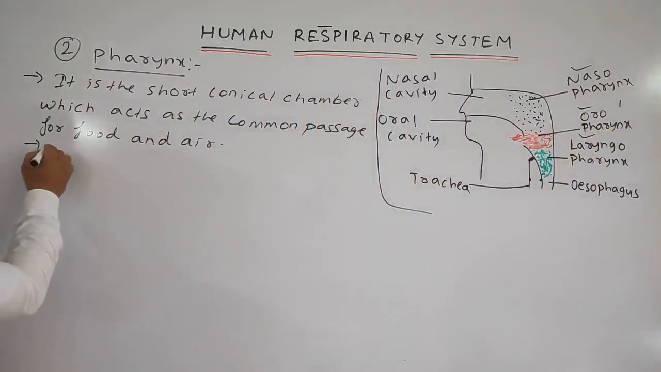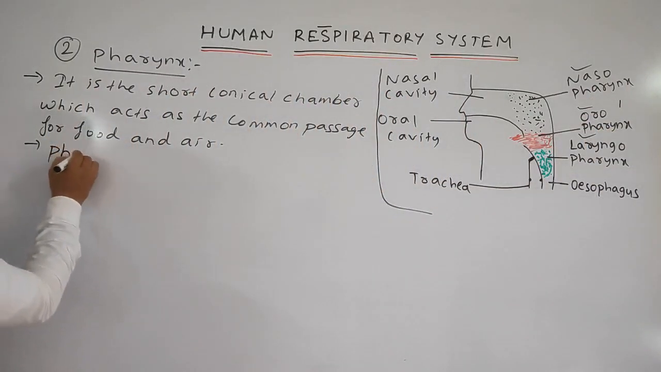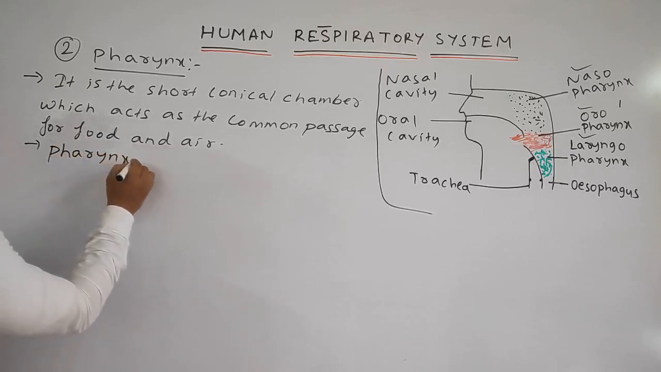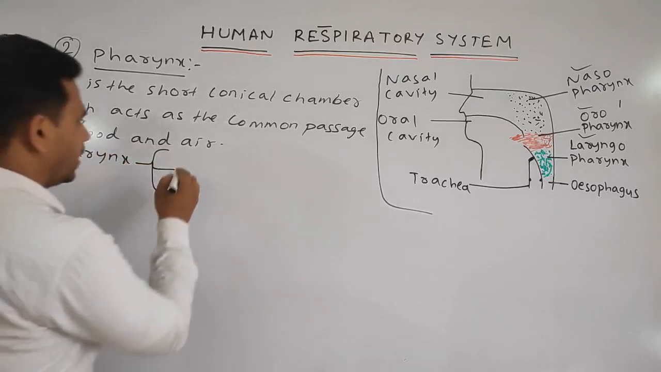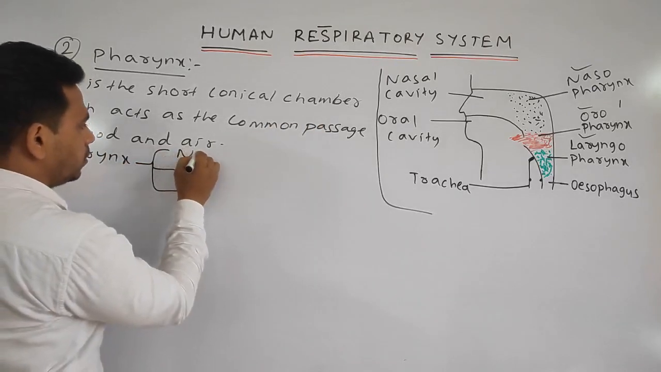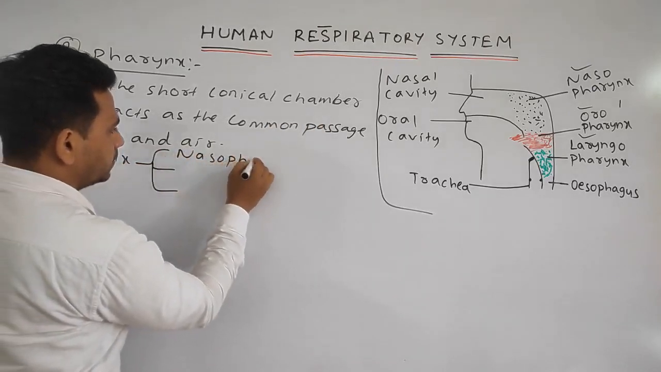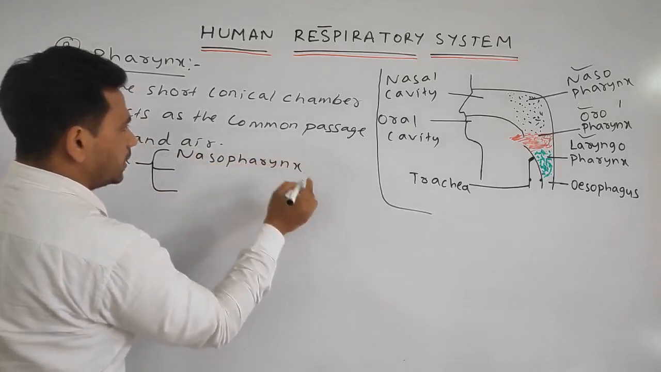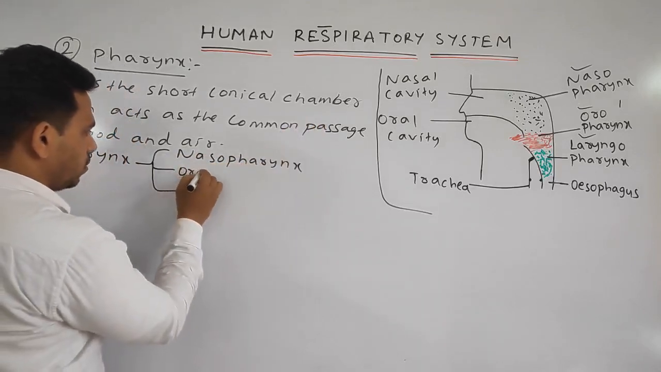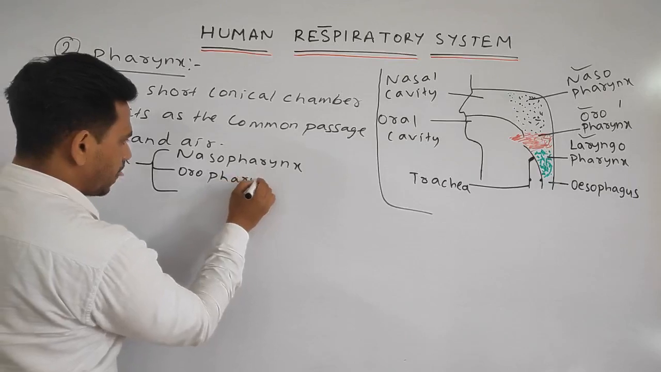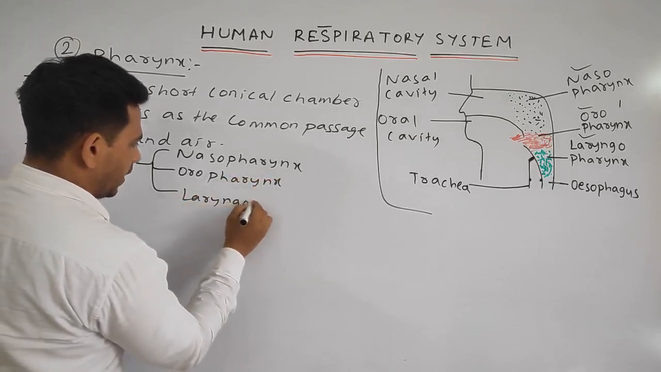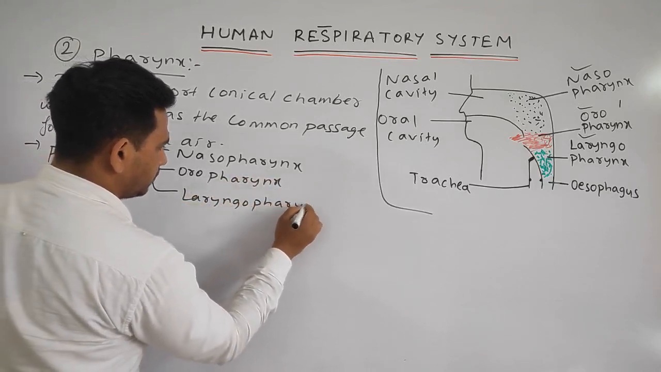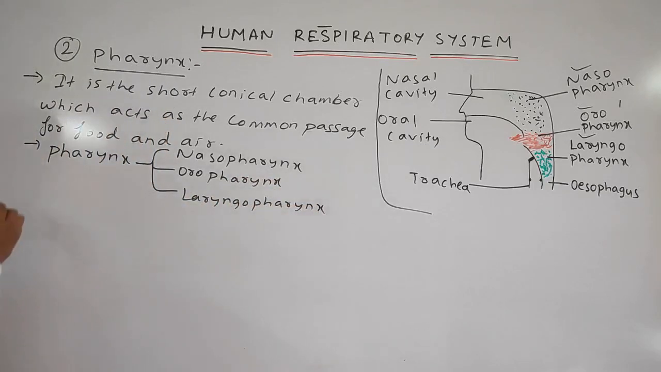So we can write our next point. Pharynx is divisible into three distinct regions. What are they? First one is the nasopharynx. Second one is the oropharynx. Third one is the laryngopharynx. First one is your nasopharynx.